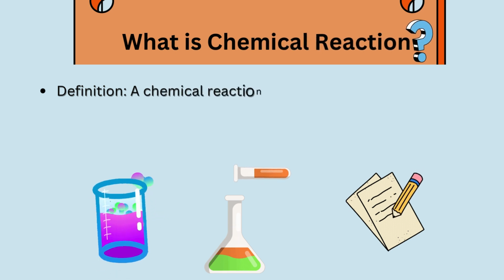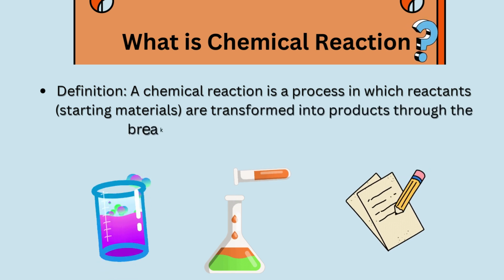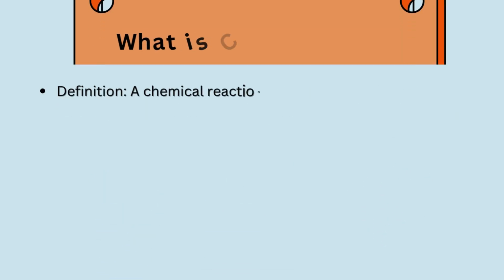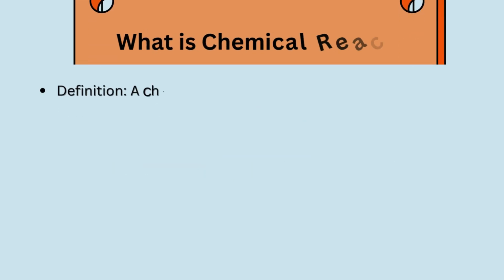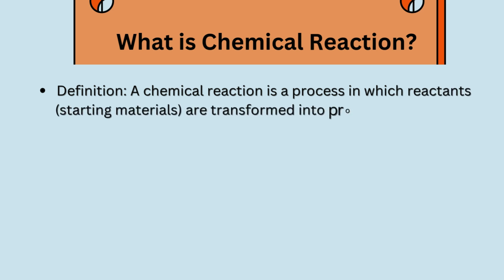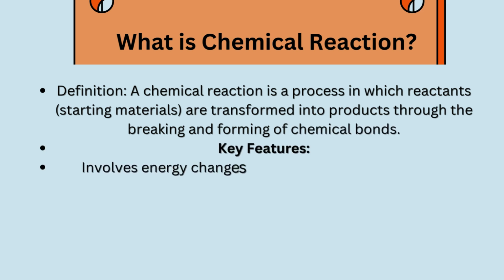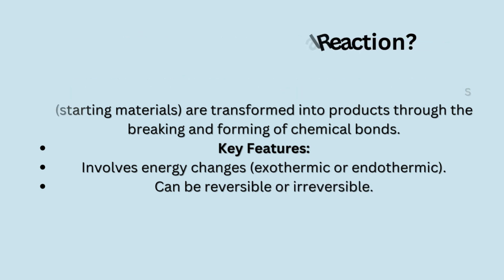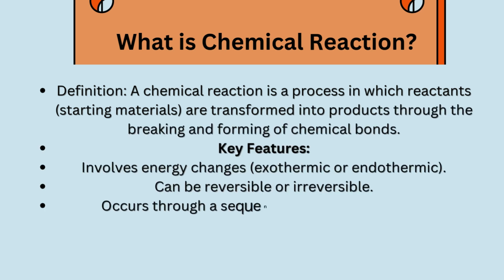A chemical reaction is a process in which reactants are transformed into the product through the breaking or forming of chemical bonds. There are two types of reactions. One is called an exothermic chemical reaction, in which energy is released. The second, endothermic reaction, is one in which heat or energy is absorbed. The reactions can be reversible or irreversible, and they can occur through a sequence of elementary steps or in a single step.